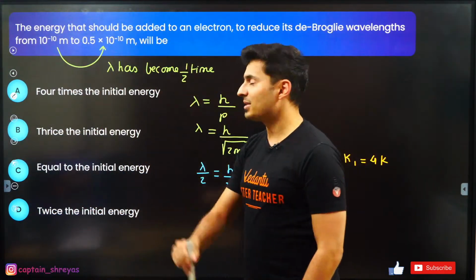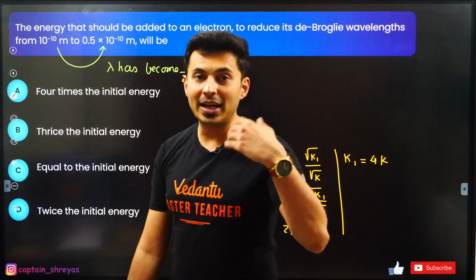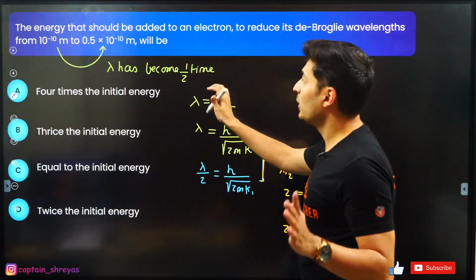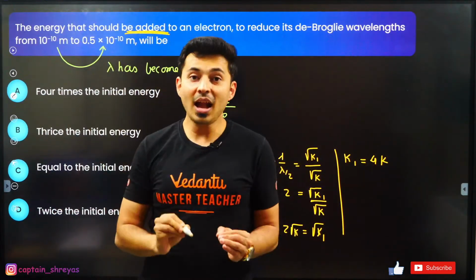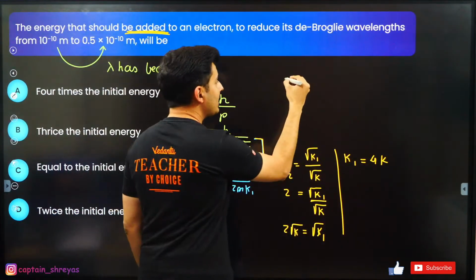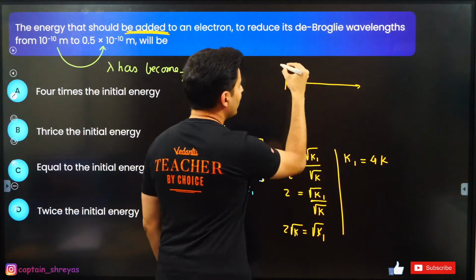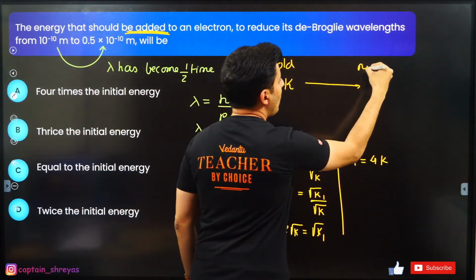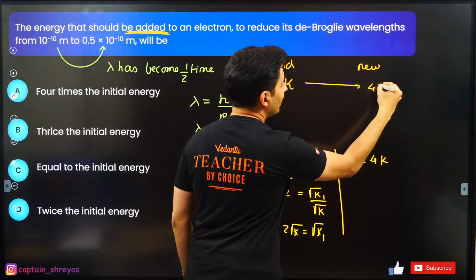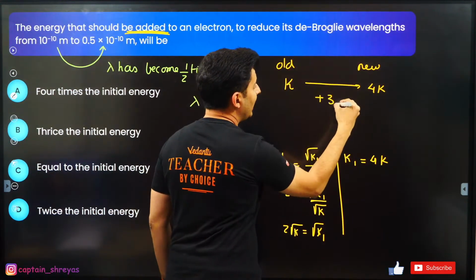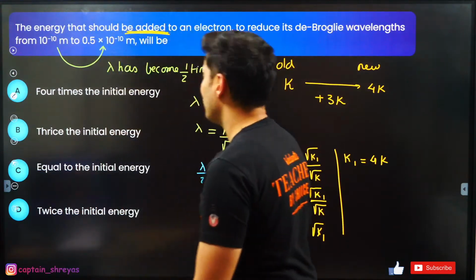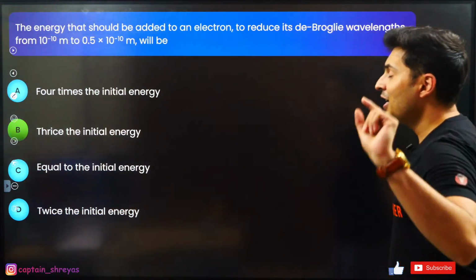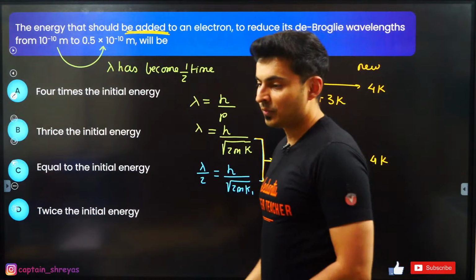Immediately you will think 4 times the initial energy. That's what you might think the answer is, but be careful. The question says how much energy should be added. Original energy was k. This was the old energy. The new energy is 4 times k. So how much are you adding? 3k, right? k plus 3k is 4k. So the correct answer is thrice the initial energy. This is how JEE is going to trick you.